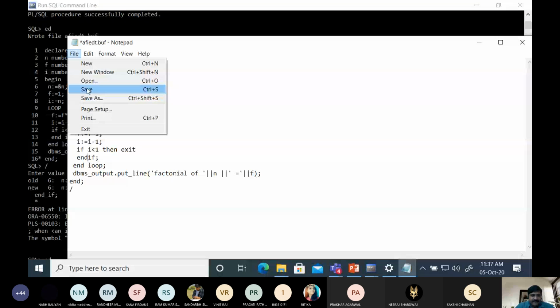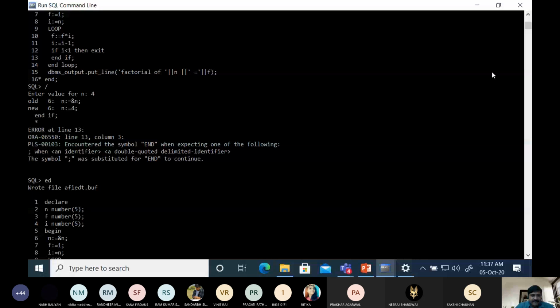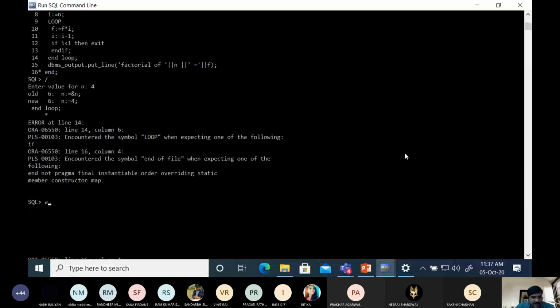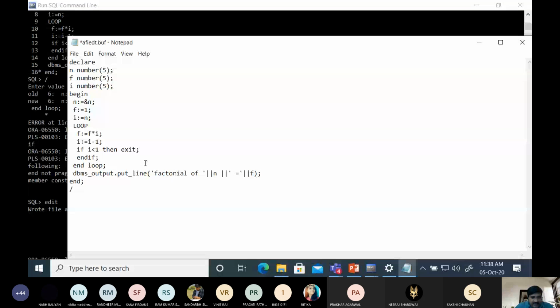Okay, encountered the symbol loop when expecting one of the following: if, end of file. Let me check. Loop, then if I is less than 1, then exit, and then end if.